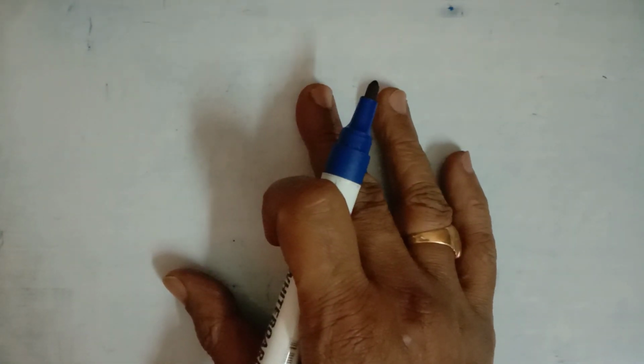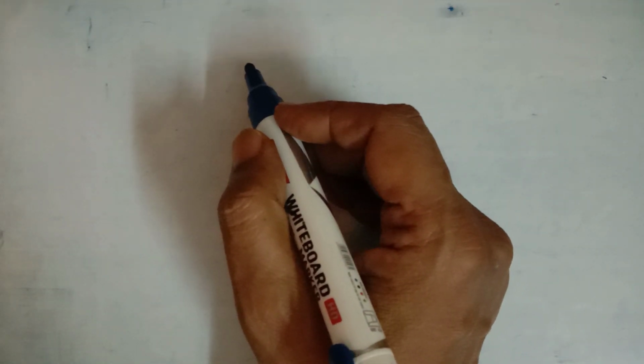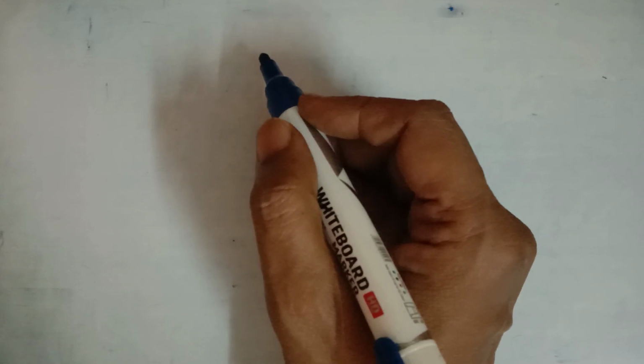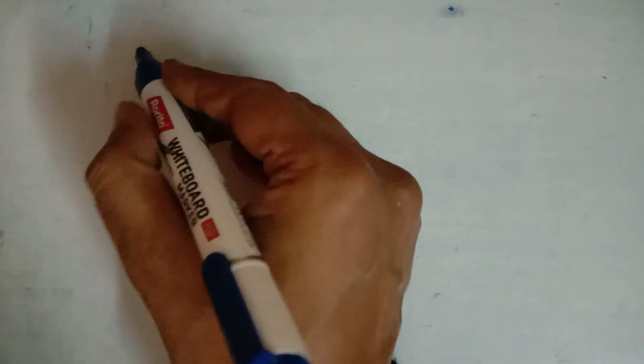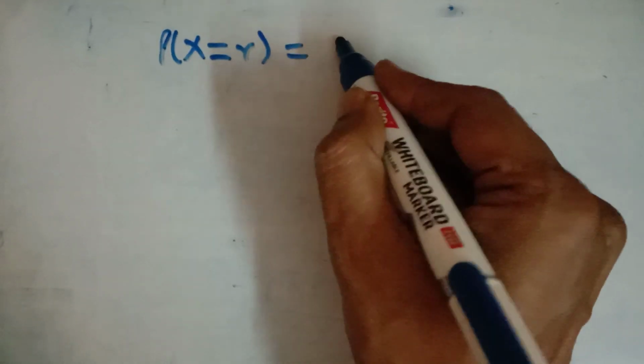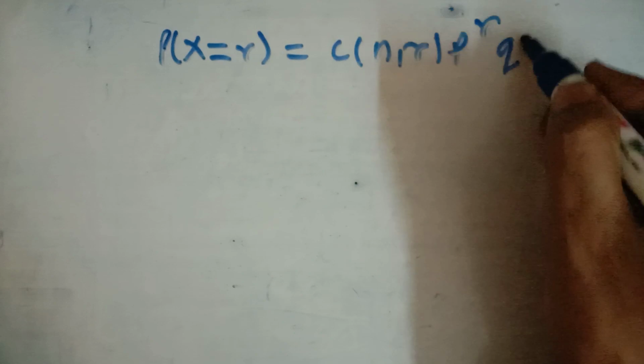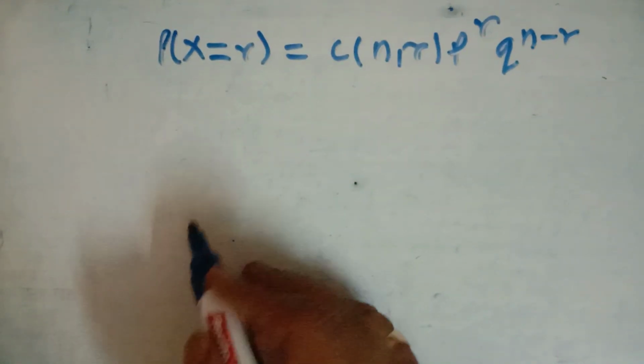After that we have the binomial distribution. Now the binomial distribution is a theorem or a formula to find the probability distribution of a random experiment in which the number of trials is very large. It is denoted by P(X = r) = nCr p^r q^(n−r).